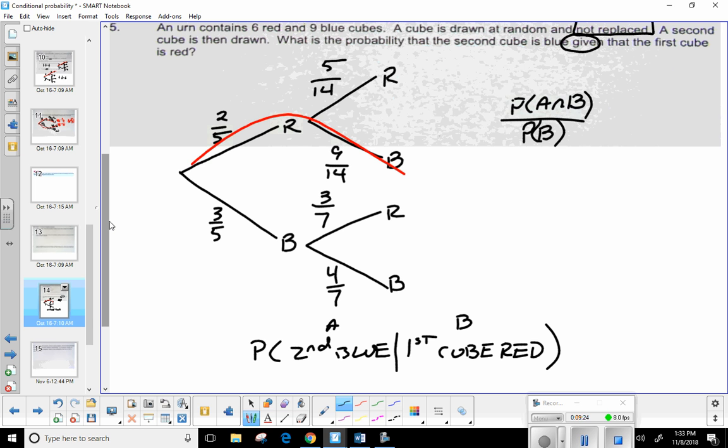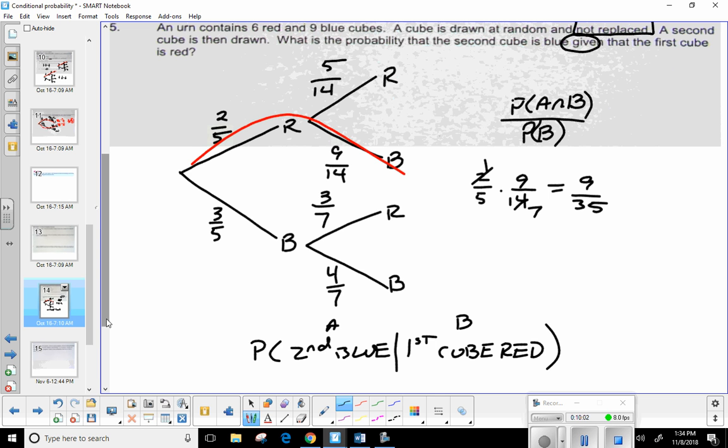So what do I do along that branch? We multiply those. So 2/5 times 9/14. Okay. That's going to end up to what? 0.26. Well, let's leave it as a fraction for right now. So we should get 9 out of 35 because we could go ahead and simplify before multiplying across. Now, just over the probability of pulling a blue. 3/5. Okay. So the probability of blue is 3/5.